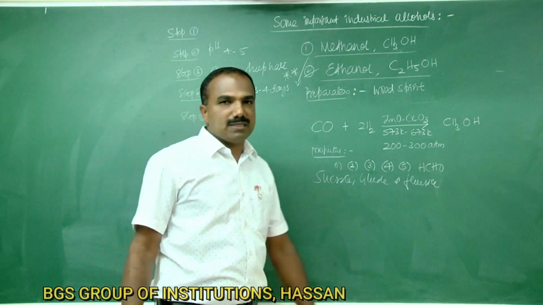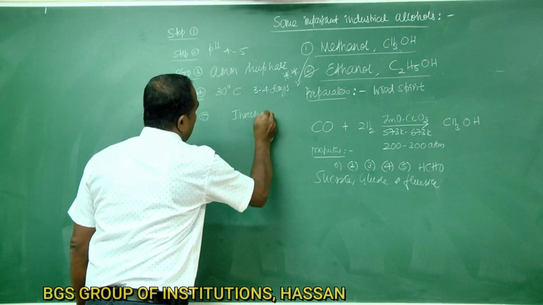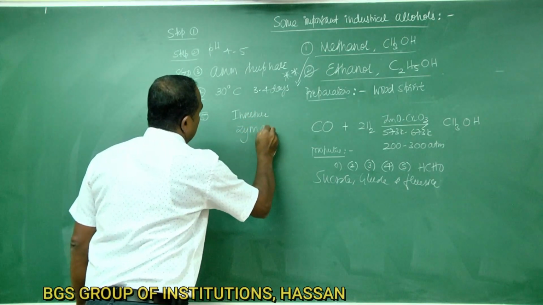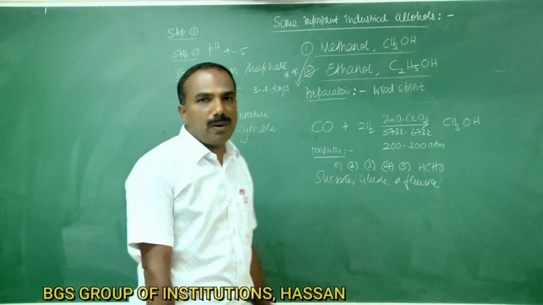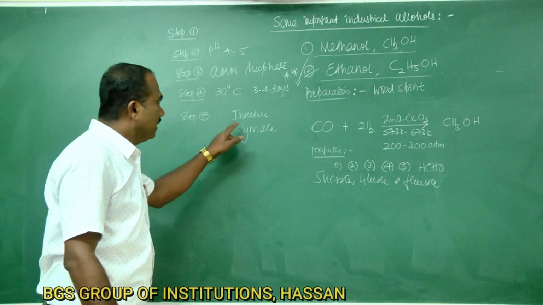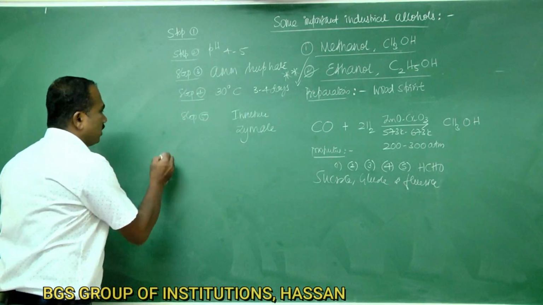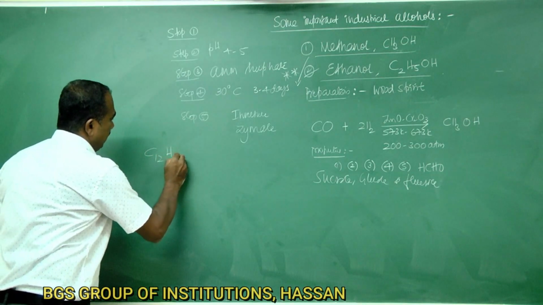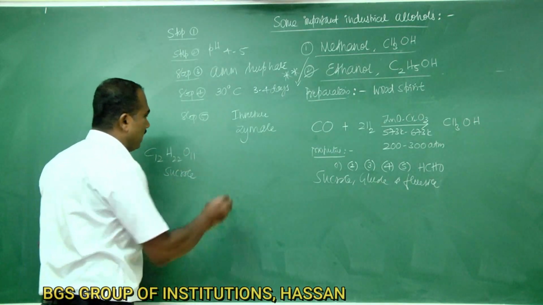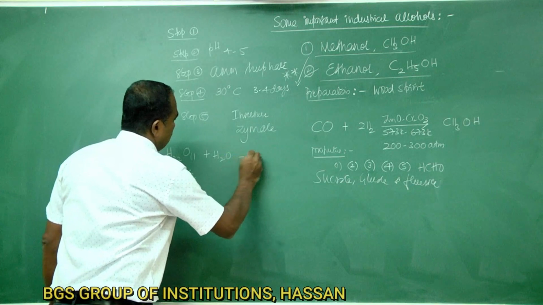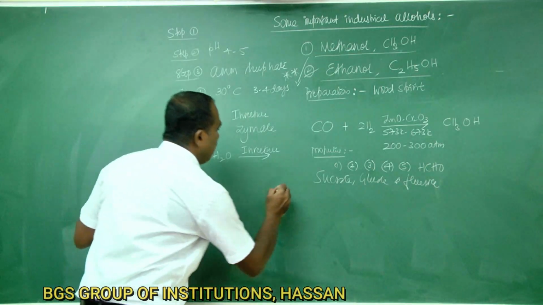There are two types of enzymes present in yeast. The first one is the enzyme invertase and the second enzyme is zymase. The enzyme invertase hydrolyzes sucrose into glucose and fructose. That reaction can be written as C12H22O11, the formula for sucrose, that is cane sugar. On hydrolysis, in the presence of the enzyme invertase, it gives glucose and fructose.